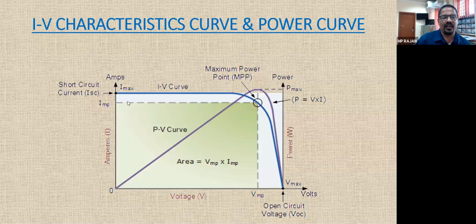You can see this is the maximum point of current. This happens when it is short circuited, when there is no resistance in the circuit, so this is the maximum short circuit current available. The total IL is equal to I photo, which is equal to the load current IL. This point is the short circuit current, ISC. At this point, as already explained, there is no voltage.